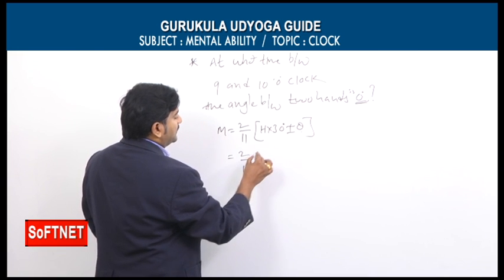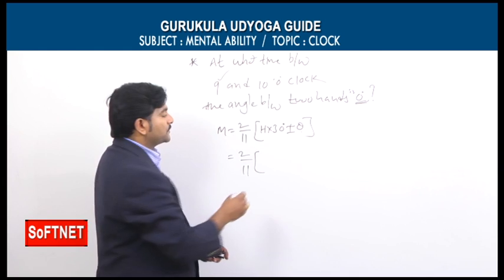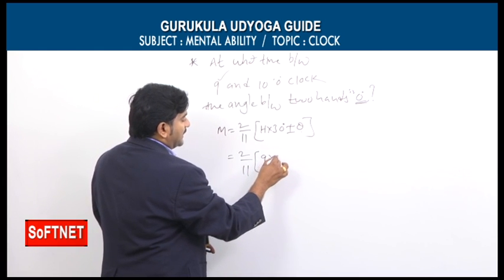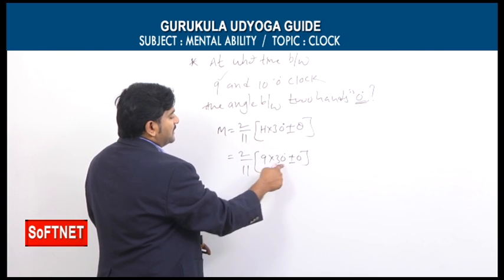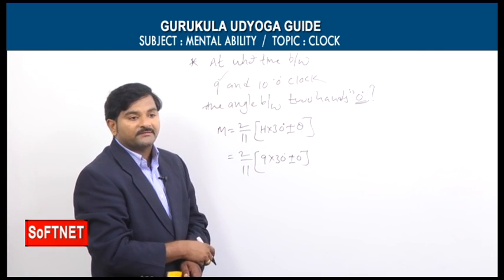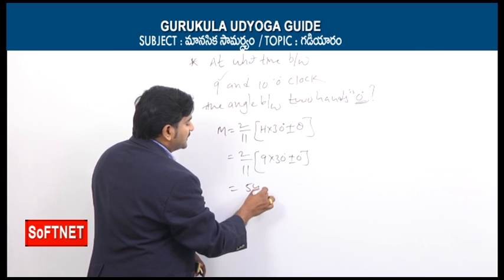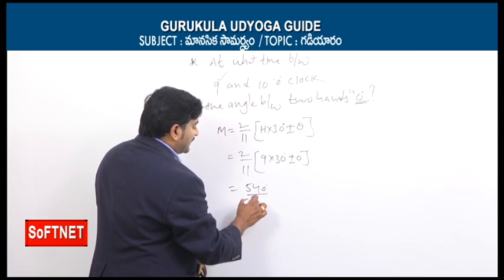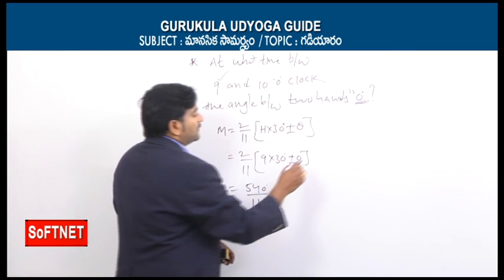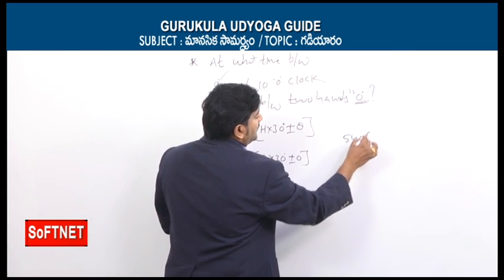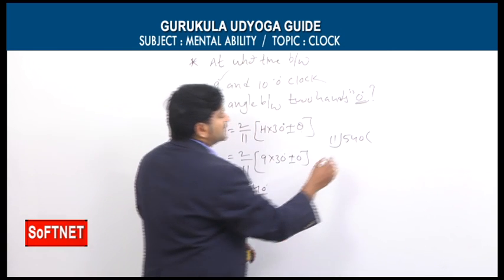2 by 11 into h. What is our starting hour here? The starting hour is equal to 9. That's why 9 into 30 plus or minus 0. Again, 9 into 30 means 270. 270 into 2 means 540 degrees. 540 by 11 minutes. It's not degrees, it's minutes. Now we can divide 540 by 11.